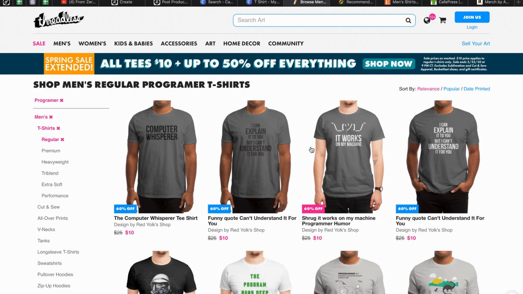You create an account, go to the create section, put your created design from Canva into Zazzle, and publish this t-shirt. And you repeat the same on the next web page.